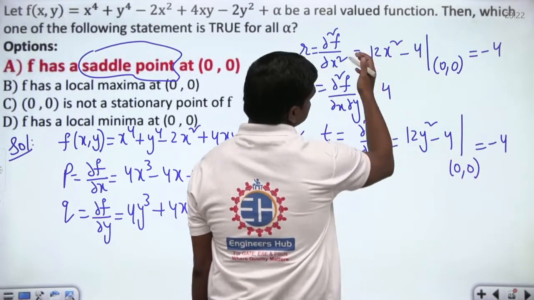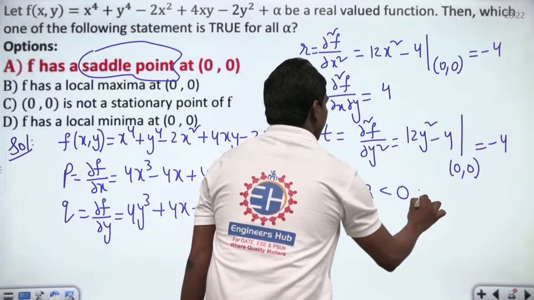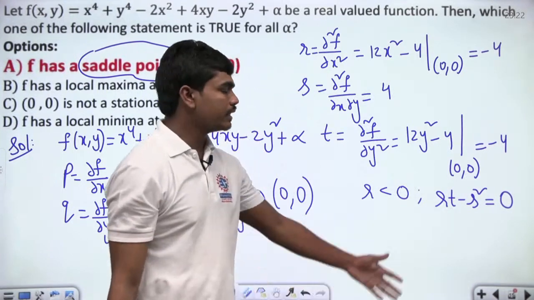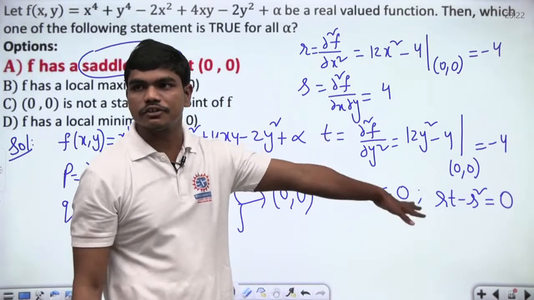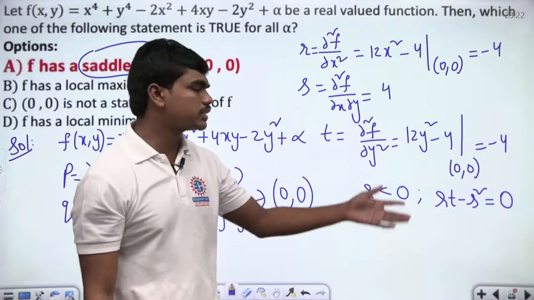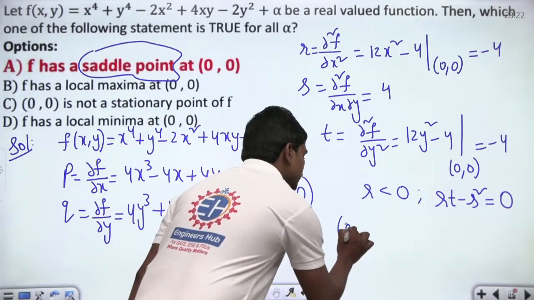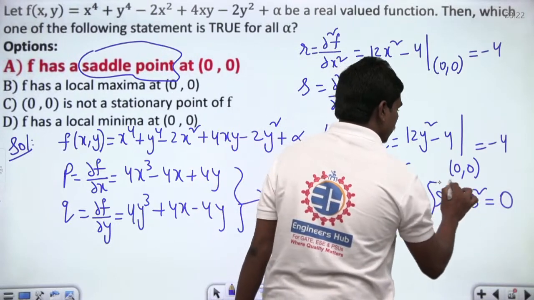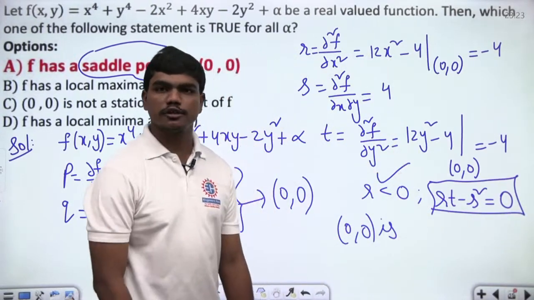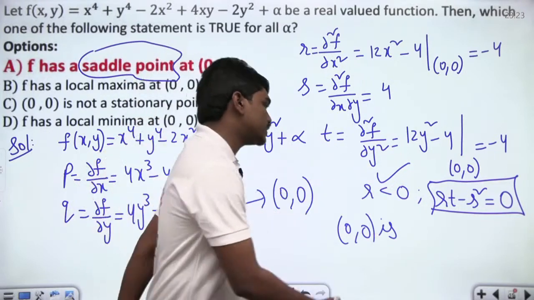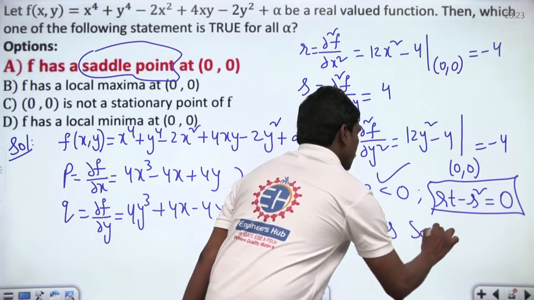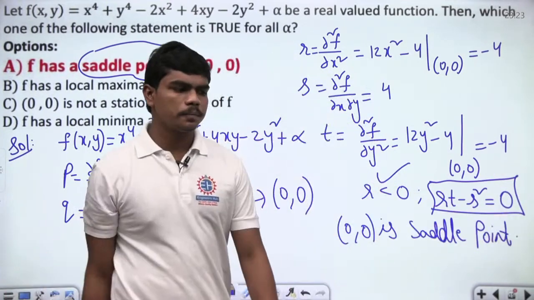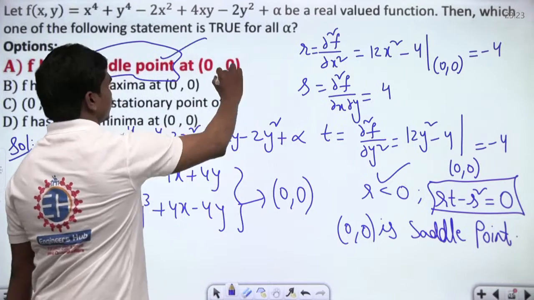So if you calculate, you can see clearly r is less than 0, and if you calculate rt minus s square, this is equal to 0, which means this is the point where the second derivative test fails. Okay, so 0 comma 0 is a saddle point, because we get this second derivative less than 0, and the condition that governs maxima and minima is 0 in this case. So we can't decide. Basically this 0 comma 0 is a saddle point. Clear? So that's how saddle point is the correct answer for this.